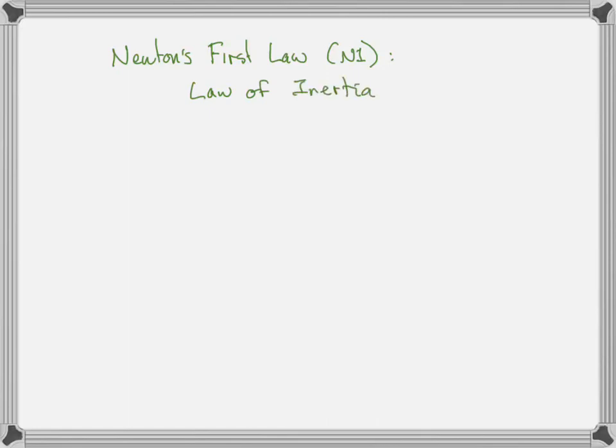Well, an object will travel at a constant velocity, in a straight line at a constant speed, unless a net force is exerted on it. What does that mean? Well, let's just think about what that means. If I roll a ball along the floor, or I'm playing lacrosse and I throw a ball towards the goal and it hits the ground and rolls along and comes to a stop, why does it come to a stop? It comes to a stop because of friction, right? If there was no friction, it would keep going.